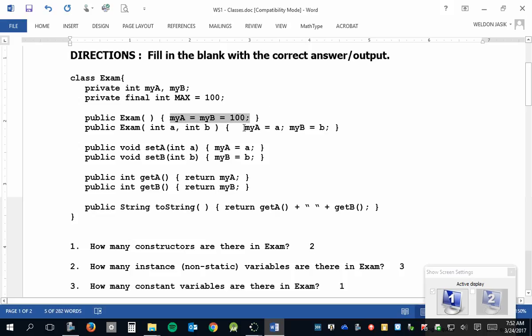Here it gives my A whatever value you gave it, you know, this parameter is going to store whatever value you type in or you give it. But you can change it. How do I know you can change it? Because down here, you have a set method that allows you to change it. So these are normal variables that can be given one value, then a different value, then a different value. You can't do that with final variables. Okay?